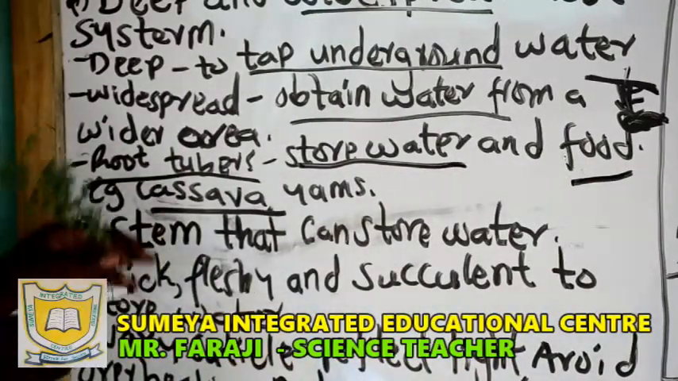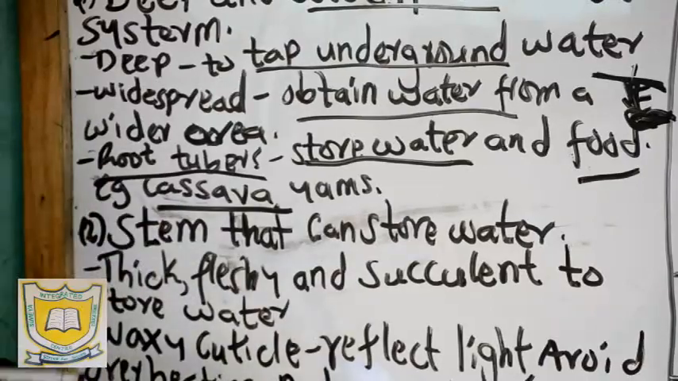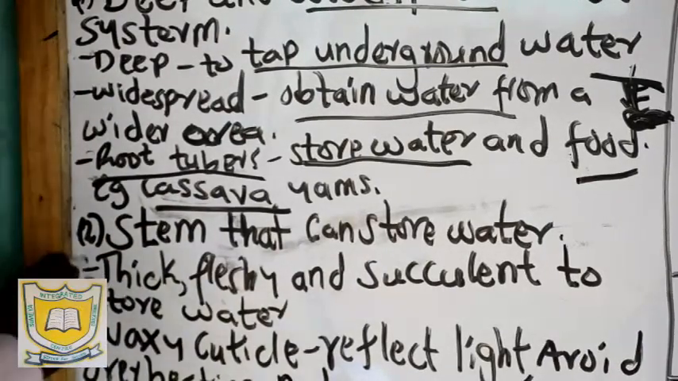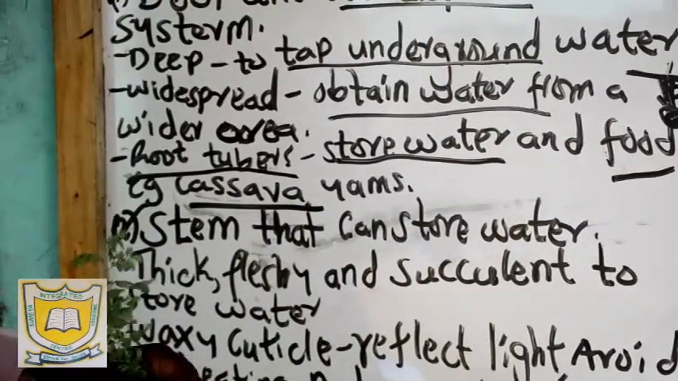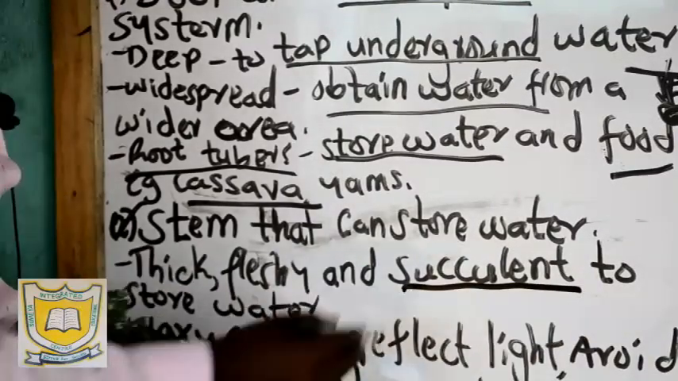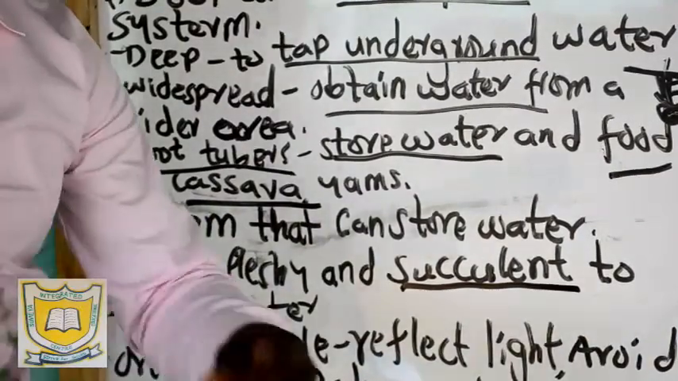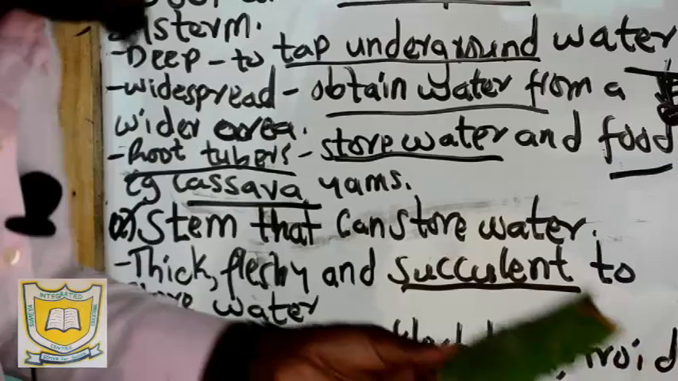That is the presence of having root tubers. Now, the second adaptation of those plants that are found in dry regions: they have stems that can store water, and those stems are mostly known as succulent stems. Now, these plants have a succulent stem. Why do you say a succulent stem?